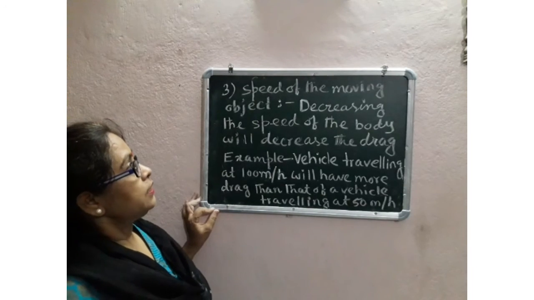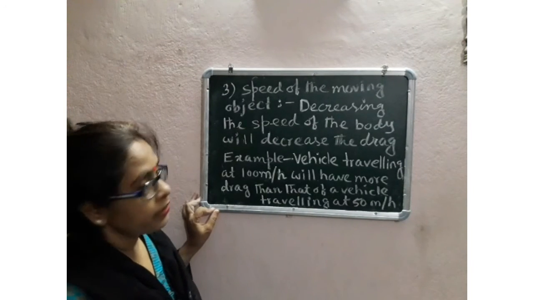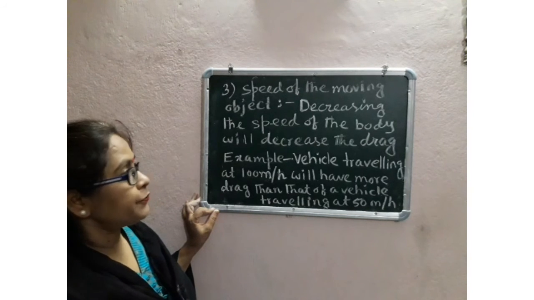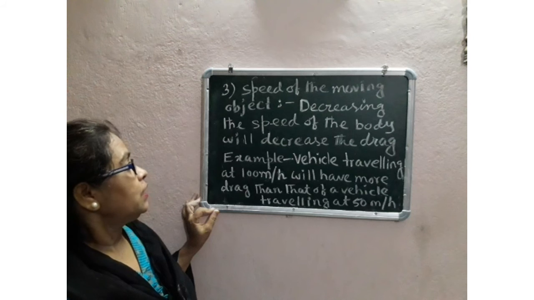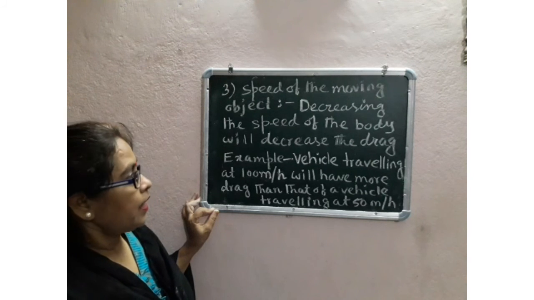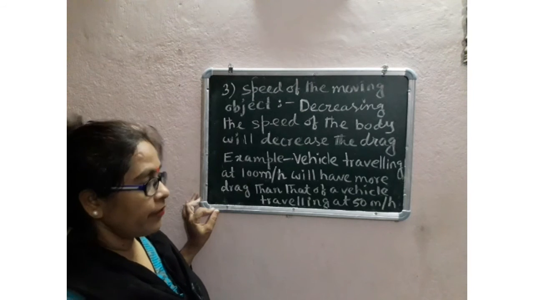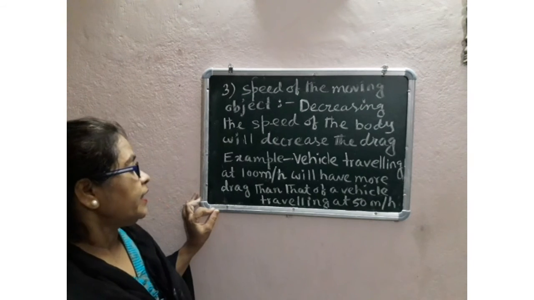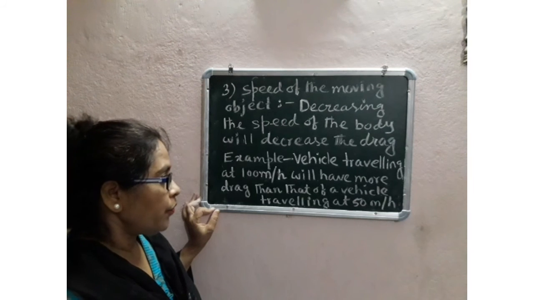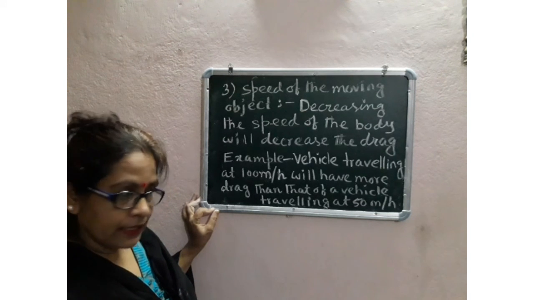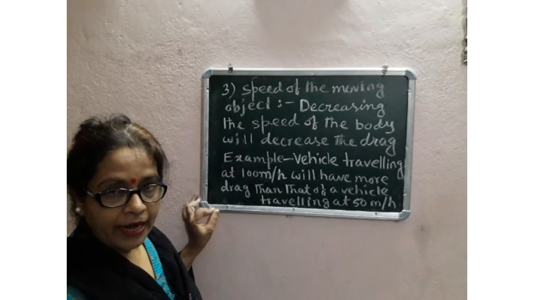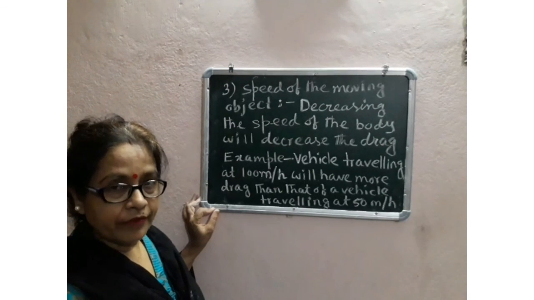Number 3, speed of the moving object. Decreasing the speed of the body will decrease the drag. For example, a vehicle traveling at 100 meter per hour will have more drag than a vehicle traveling at 50 meter per hour.